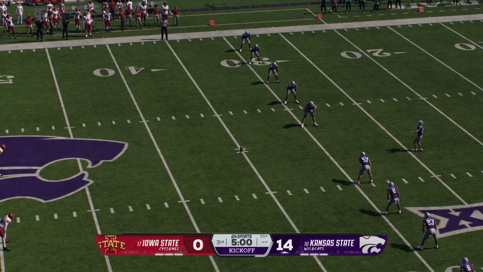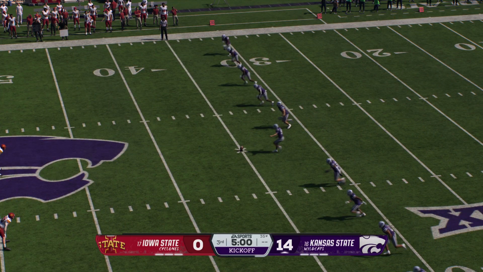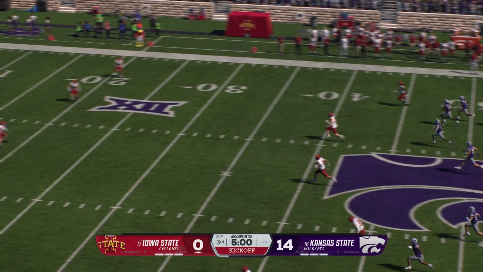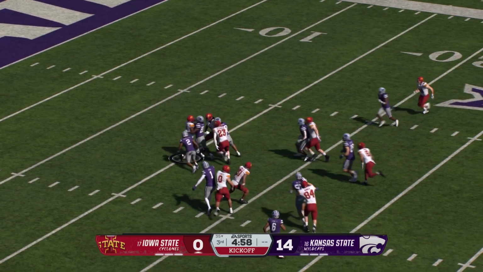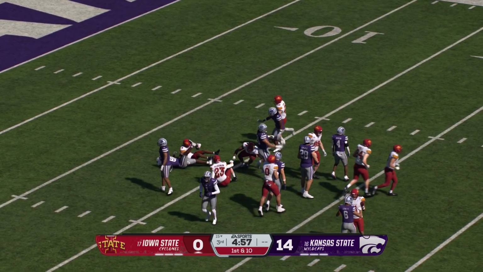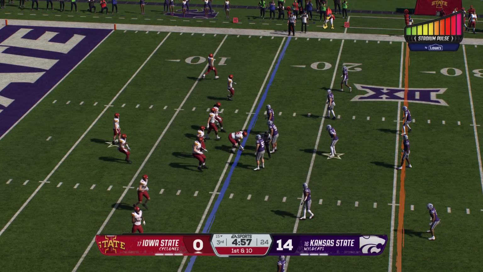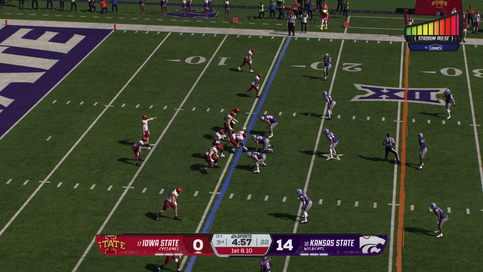And the Wildcats will kick this away to begin the second half. Returner decides to field it. And the coverage team able to bring him down. Here's the first play of the drive now, backed up at the 15.